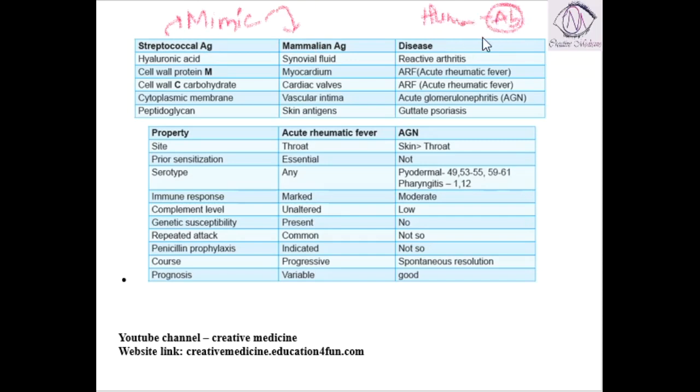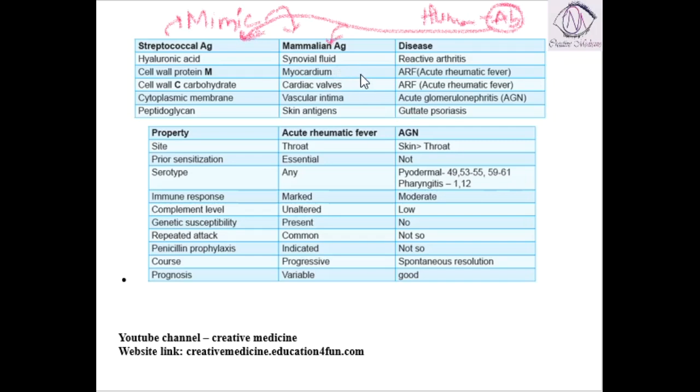These antibodies are produced mainly against the streptococcal antigen, but unfortunately, because the streptococcal antigens resemble the mammalian antigen, these antibodies will act on the streptococcal antigen, but they also act on the mammalian antigen. That means they are acting on our own body cell antigen. If they act on our own body cell antigen, that is when the diseases will occur.